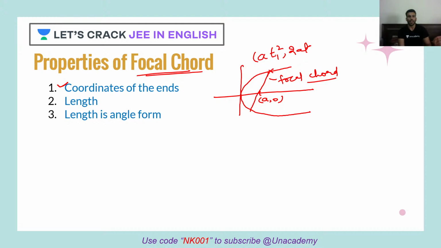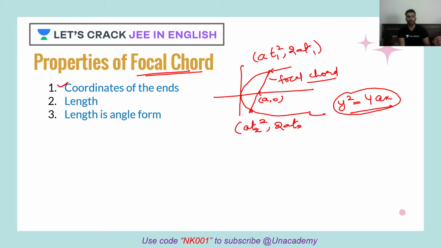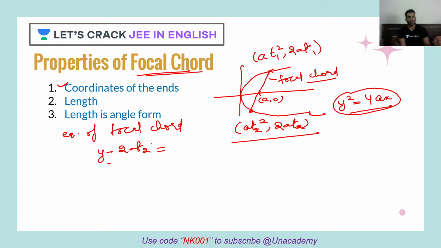So a t1 square, 2a t1. These are parametric form for the standard parabola y square is equal to 4ax. Remember that. And let's say the other end is a t2 square comma 2a t2. Clear? Okay. So now let's try to find out the equation of focal chord. When I know 2 points, so how would I write that? y minus 2a t2 is equal to what?